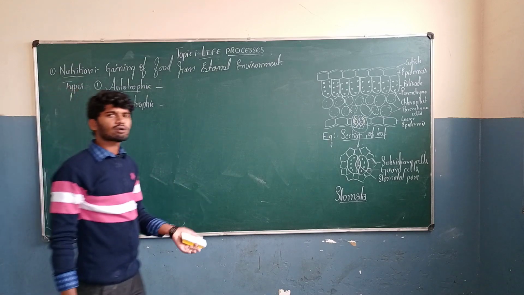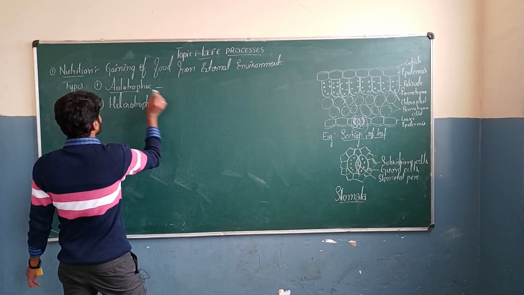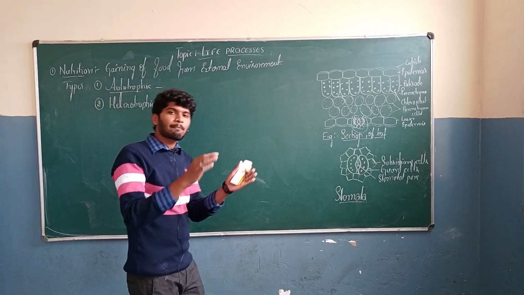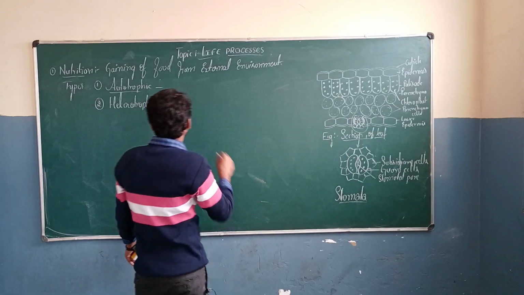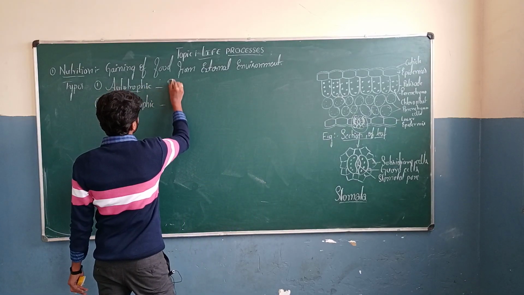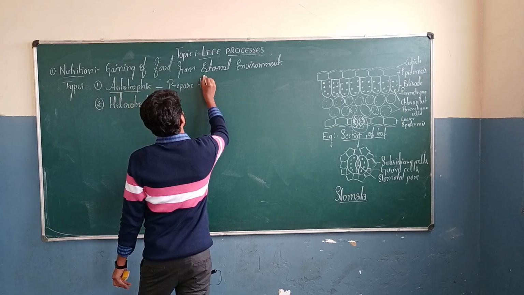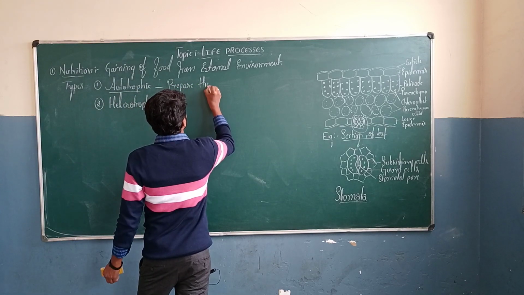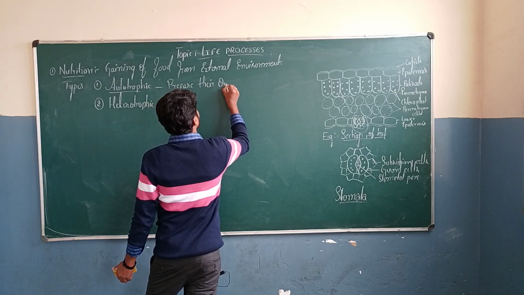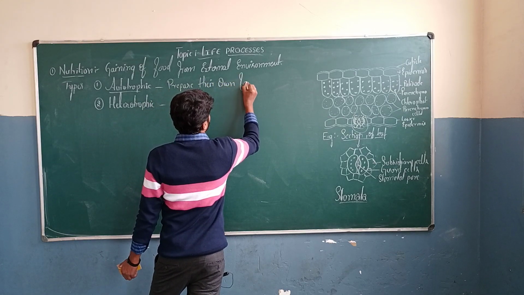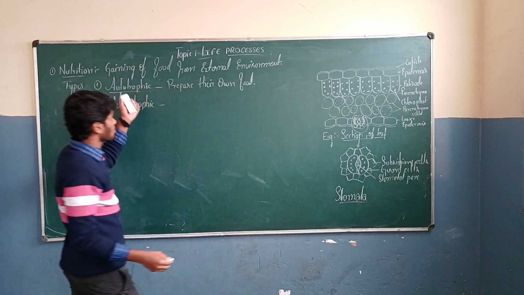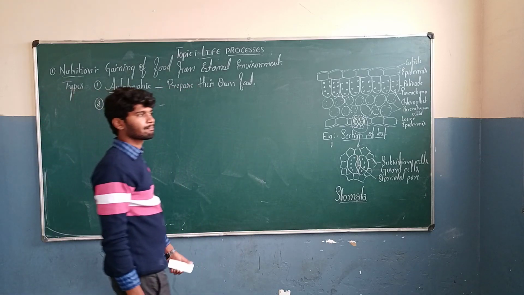What do you mean by autotrophic? Auto is nothing but self. They prepare their own food. Autotrophic nutrition is nothing but they tend to prepare their own food. What are the examples of autotrophic nutrition?